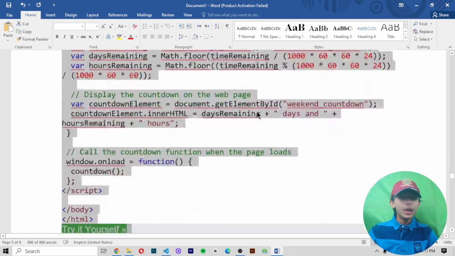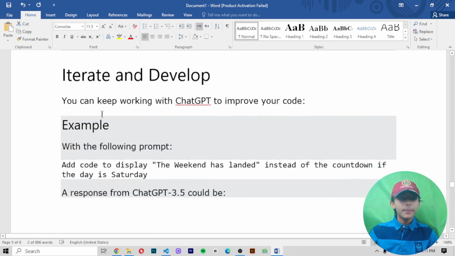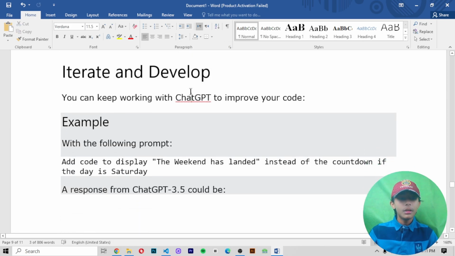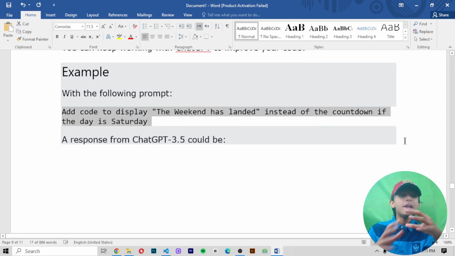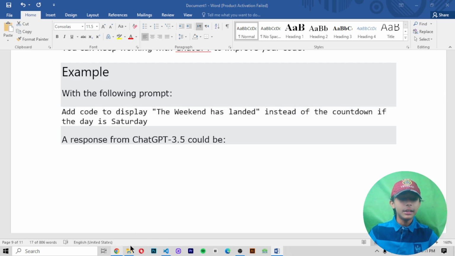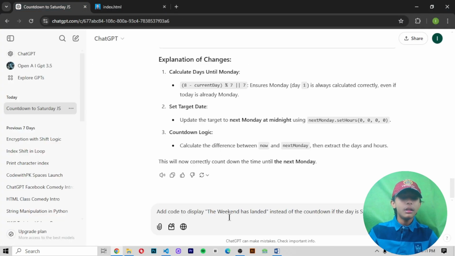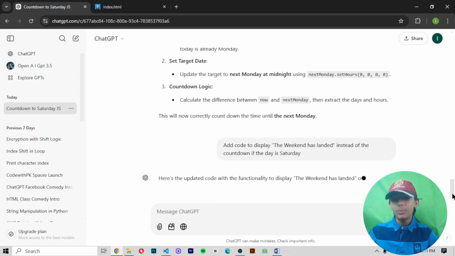Now we also tested it. It works. Iterate and develop. You can keep working with ChatGPT to improve your code. Now I'm giving ChatGPT the prompt: add code to display the weekend has landed instead of the countdown if the day is Saturday. So this type of prompt I'm giving ChatGPT, and let's see the output of it.